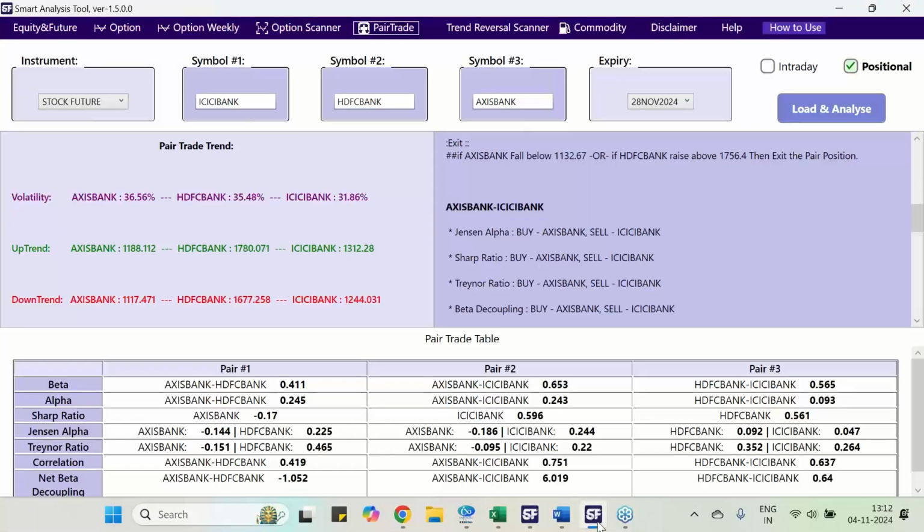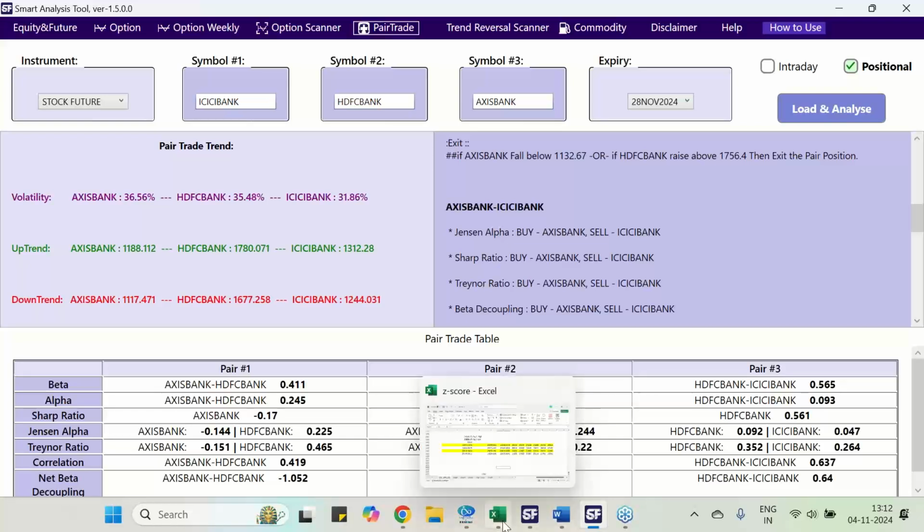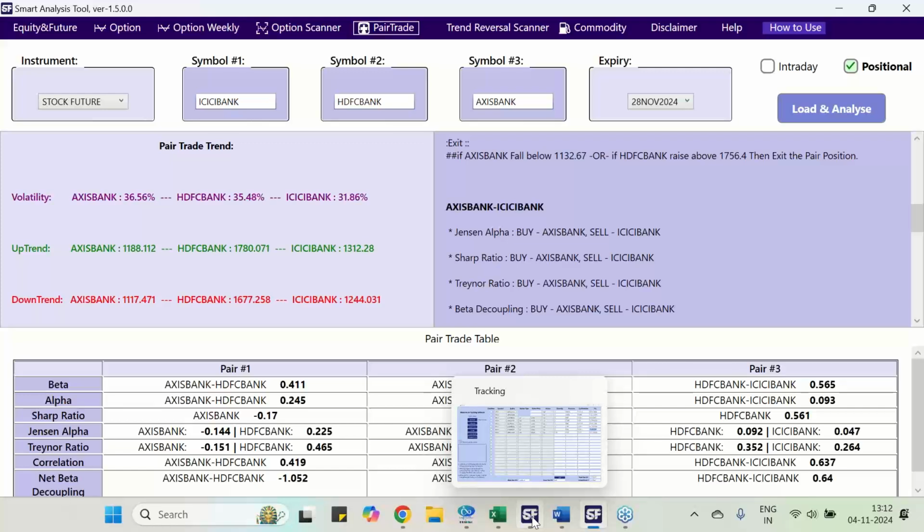I am going to demonstrate today. Take a record of all these things and follow it for 5 to 10 days, then you will know the success of this method. All the studies I mentioned will be covered here.